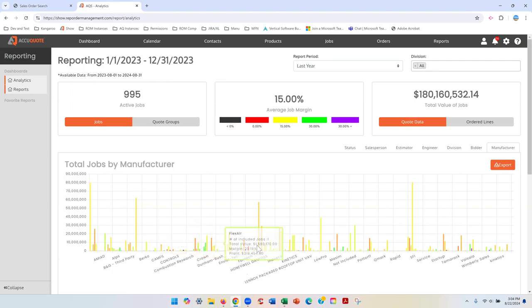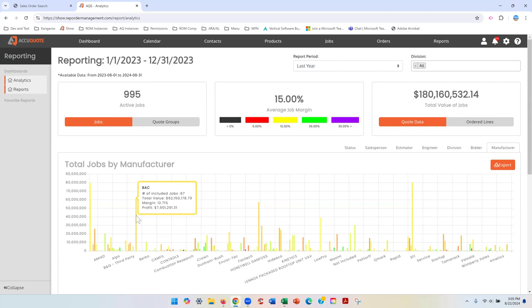So as you can see here, I can just mouse over and pick a manufacturer, and I can see the exact same information, right? The volume of jobs, the volume in dollars, the margin and the profit. Now, what's really nice about this is if you want to see more about, say, this one. I picked this because there's a lot of volume here. By the way, this is just test data that we use when validating our system and our new releases.